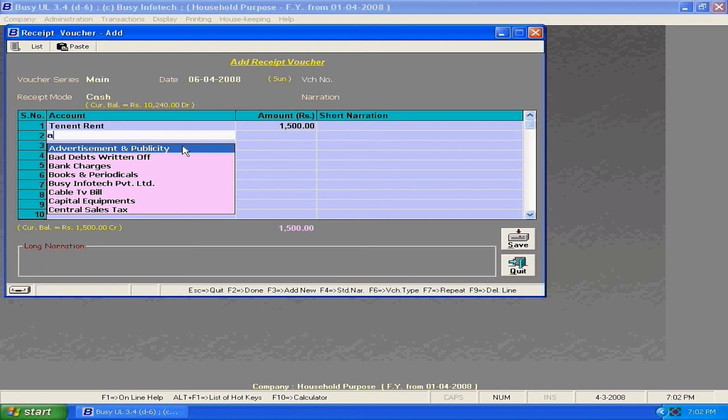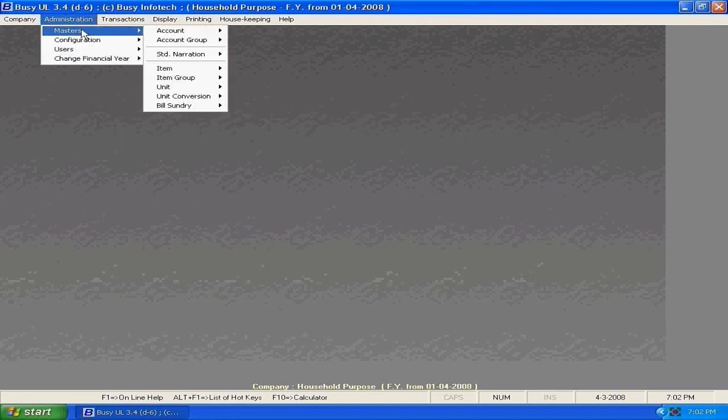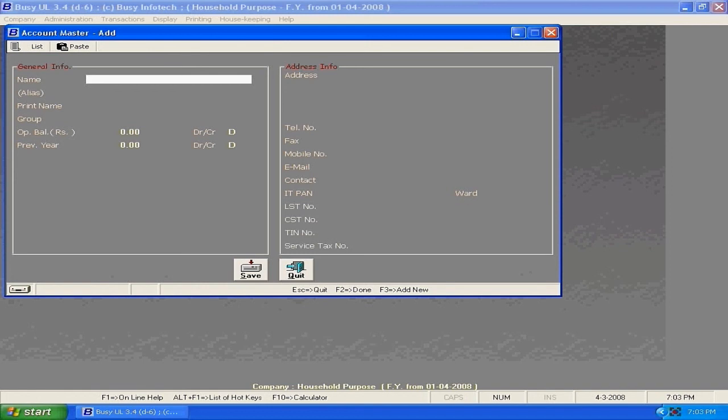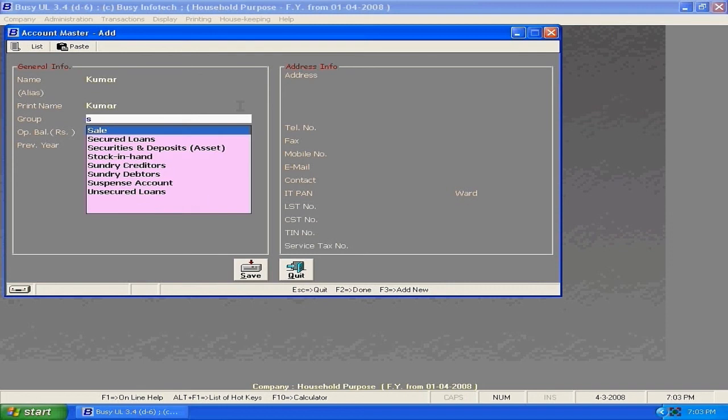If you do not find the account name, you need to create it like this. Click on save. Back to receipts.